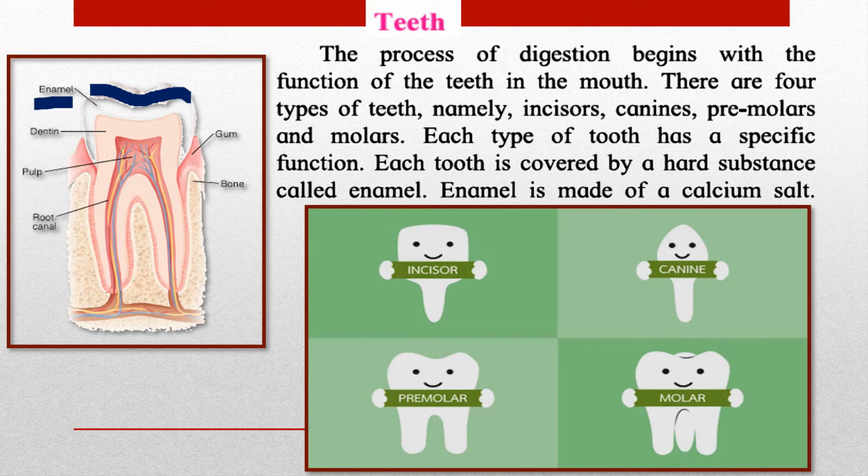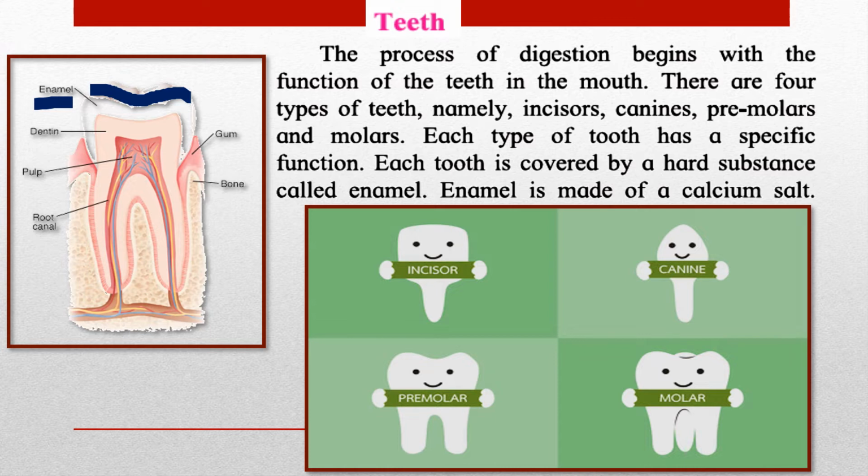Enamel is made up of calcium salt. That is why it is said that you should have a sufficient amount of calcium in your diet so that your bones and your teeth are strong. Okay, because this enamel is made up of calcium.